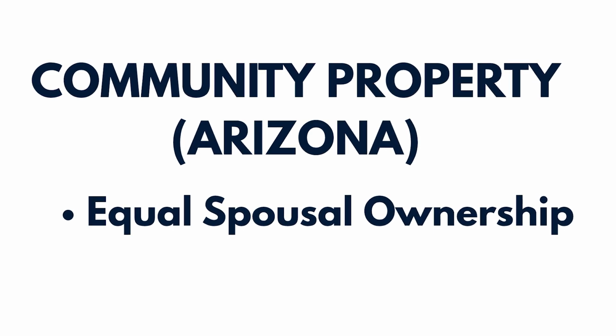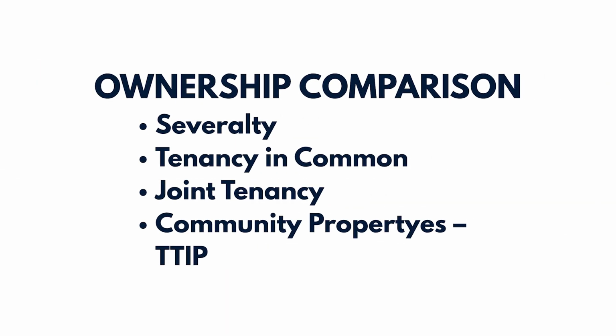Now let's review a quick comparison. Tenancy in common: multiple owners, unequal shares allowed, no right of survivorship. Joint tenancy: multiple owners, equal shares required, includes right of survivorship. Community property: applies to married couples in Arizona, typically equal ownership, may include survivorship depending on how title is held.